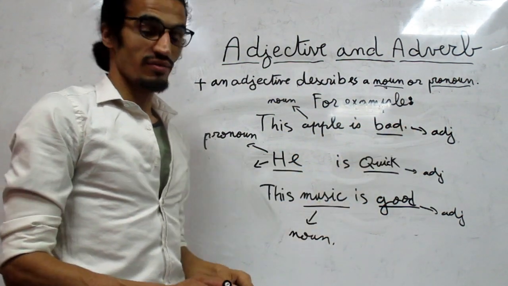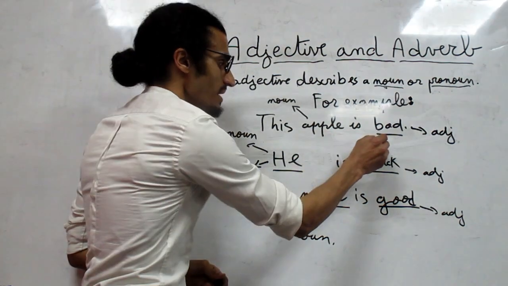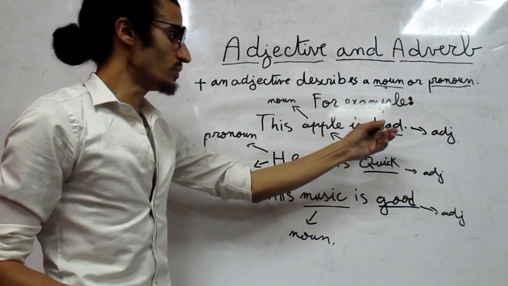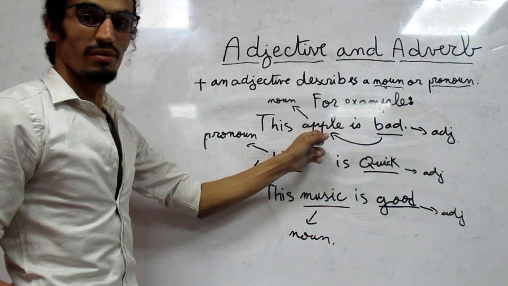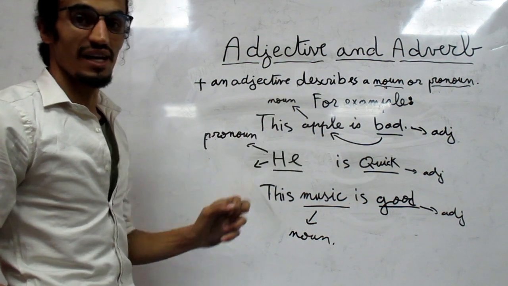Bad is an adjective. Why? Because it describes a noun. تعبر أو تعود إلى الاسم. Apple تفاحة. Apple is a noun.